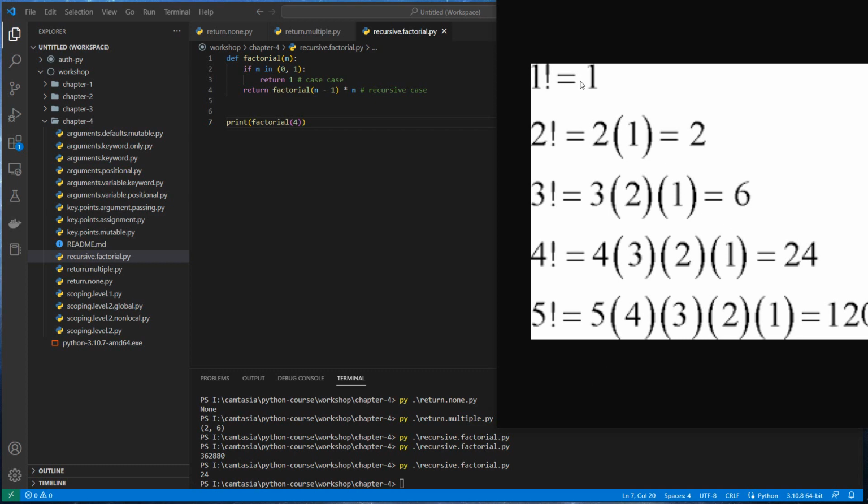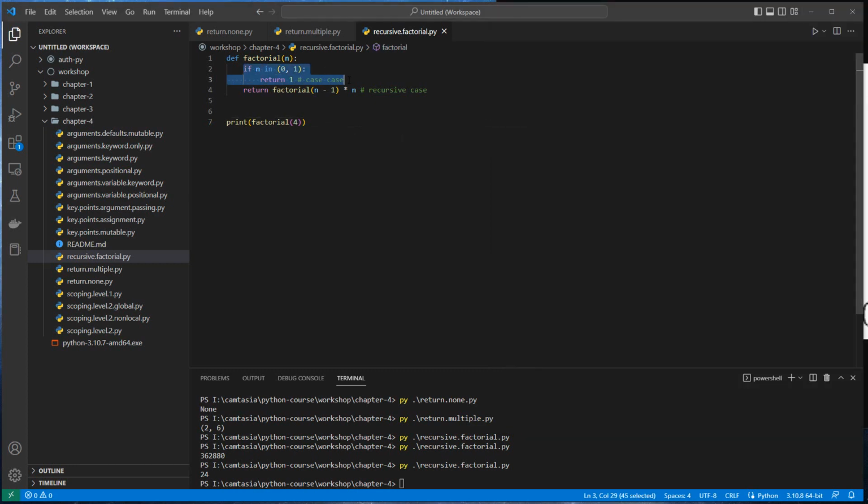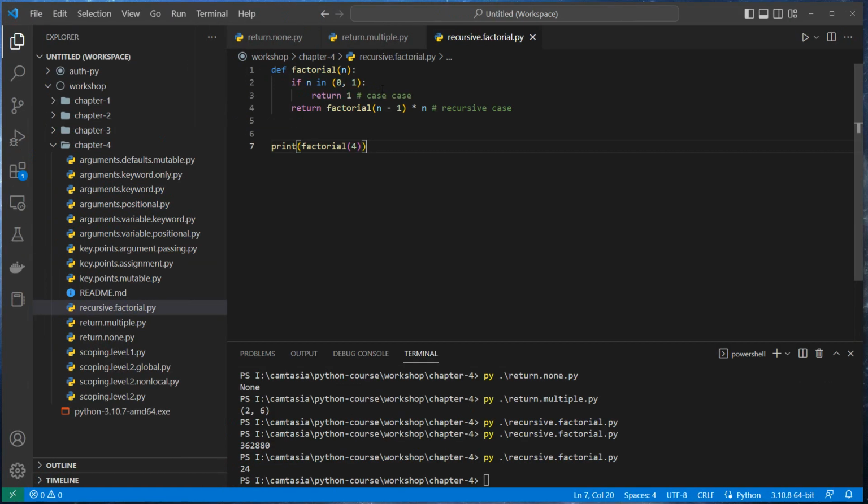Check here that the factorial of 1 is only 1. That's the reason we've got the base case here. If n is 0 or 1, we return 1. In other cases, just use the recursive code.